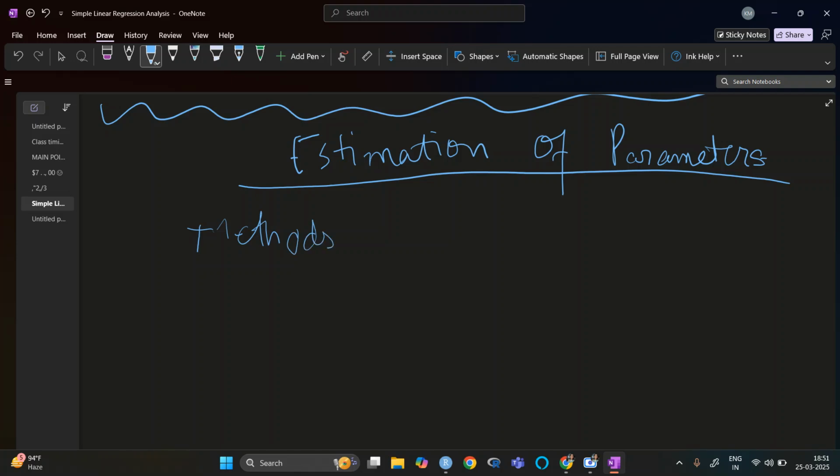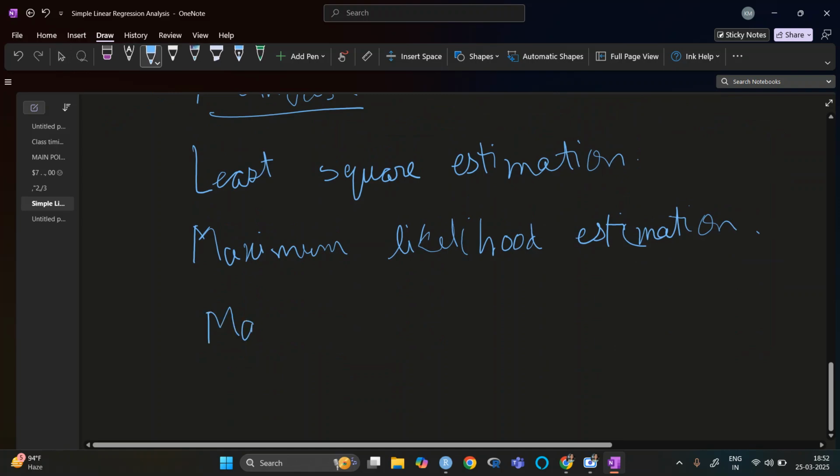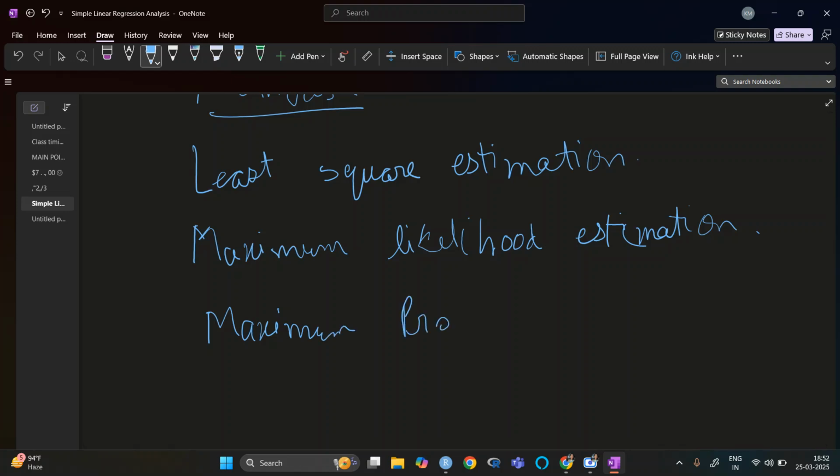The methods can be least square estimation, some other can be maximum product spacing, and others can also be method of moments, etc. There can be literally a lot of them, but these are the most common.